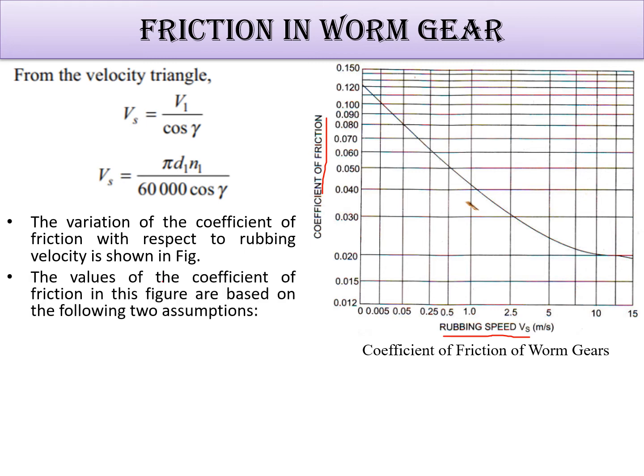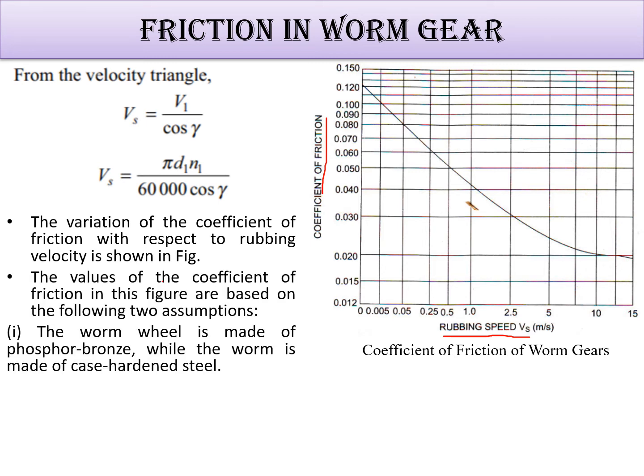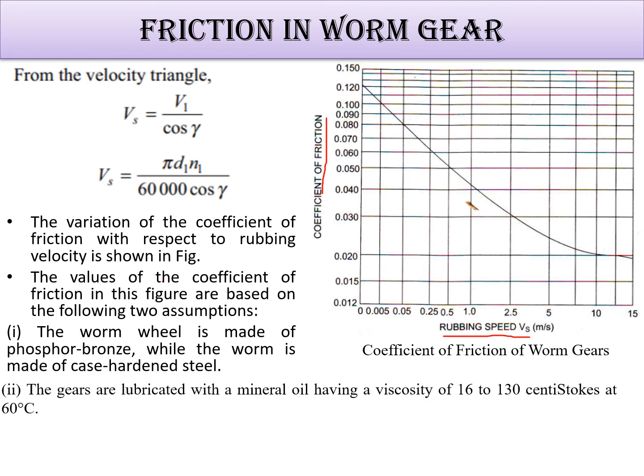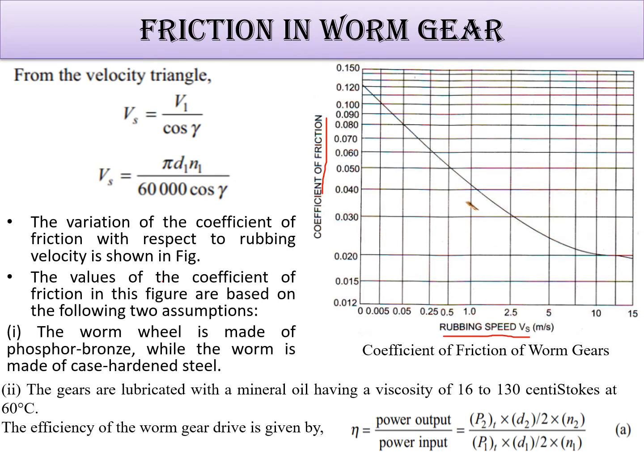Now it is done with two assumptions: the worm wheel is made of phosphor bronze while the worm is made of case hardened steel. The gears are lubricated with mineral oil with a viscosity of 90 to 130 centistokes, and the efficiency of the gear drive is given by power output upon power input.